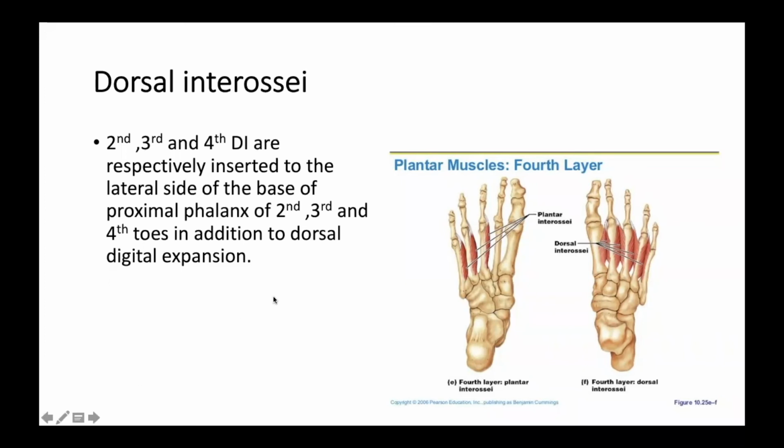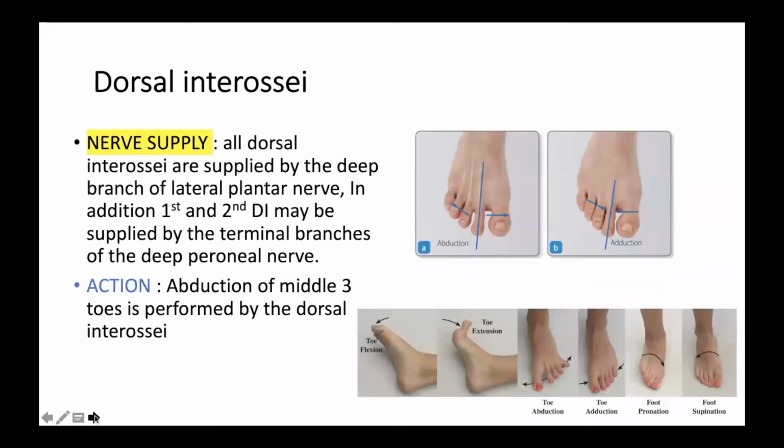What is the action of the dorsal interosseous? Abductors. Now, supply: all the dorsal interosseous are supplied by the deep branch of lateral plantar nerve. In addition, first and second dorsal interosseous may be supplied by the terminal branches of deep peroneal nerve.